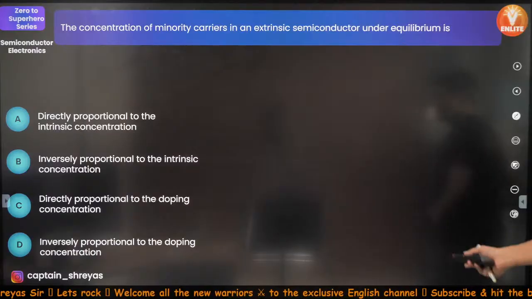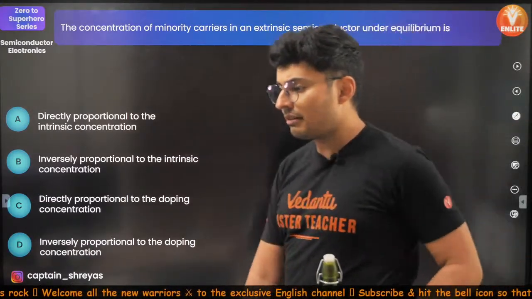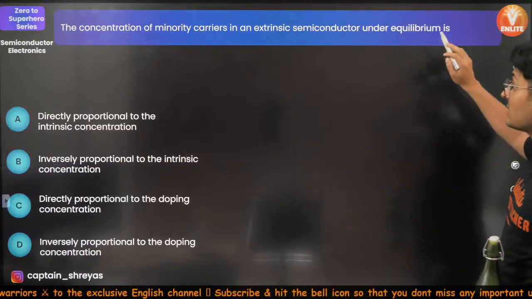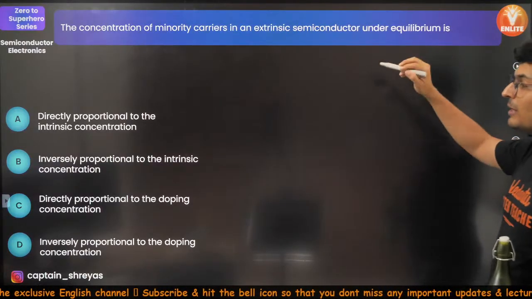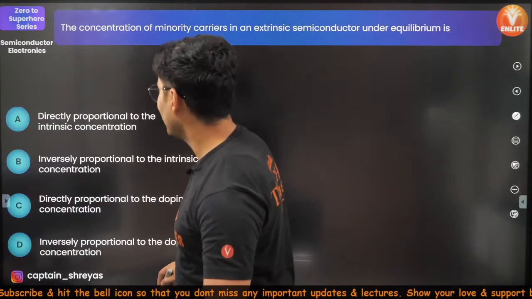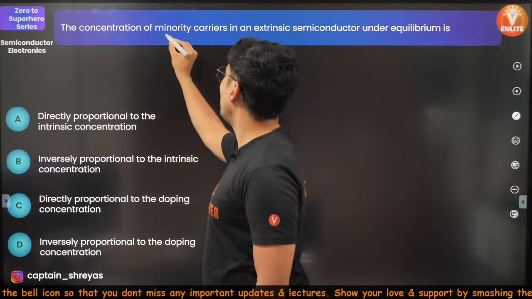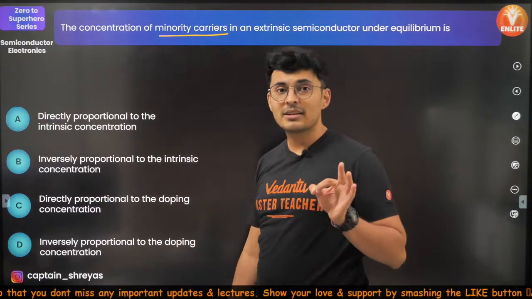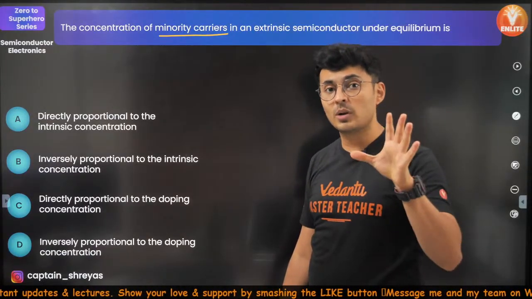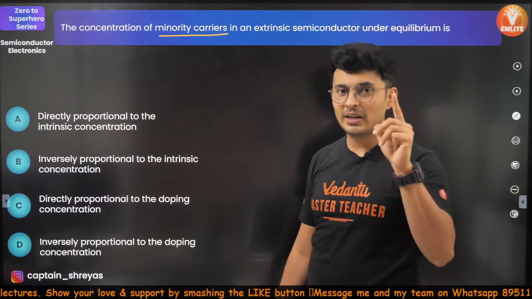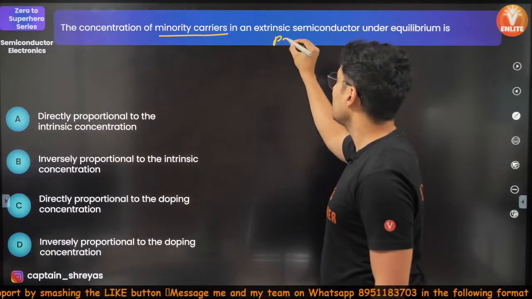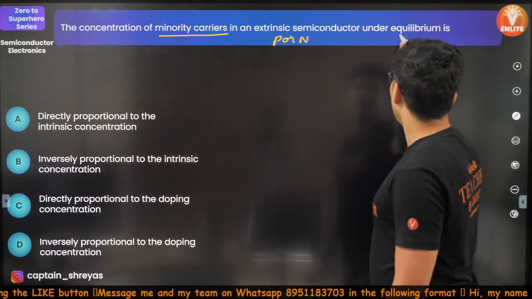Okay, what do we have next? Let's see. The concentration of minority charge carriers in an extrinsic semiconductor under equilibrium is, come on, think about it. Those of you who did not understand the question: concentration of minority means, if it is N type, electrons will be more, holes are less. Who is the minority, you think? Extrinsic means P or N type, under equilibrium. There is a simple law.